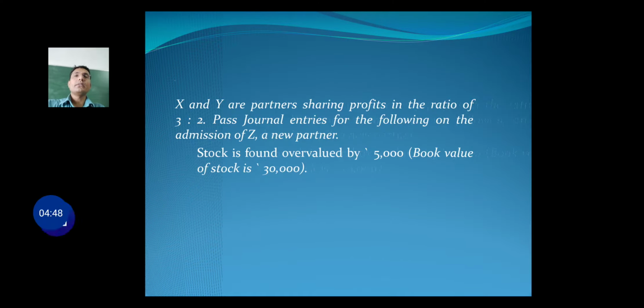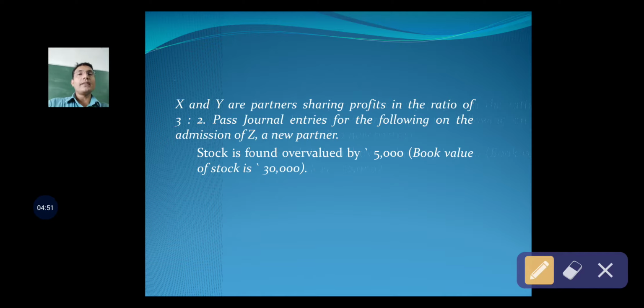Next case, the question is the same, that is X and Y are partners sharing profits in the ratio of 3:2. Pass journal entries for the following on the admission of Z, a new partner. Stock is found overvalued by rupees 5,000. It has been found that at the time of admission of Z, the stock is overvalued by 5,000, and the book value of the stock as appearing in the books, that is balance sheet, is rupees 30,000.